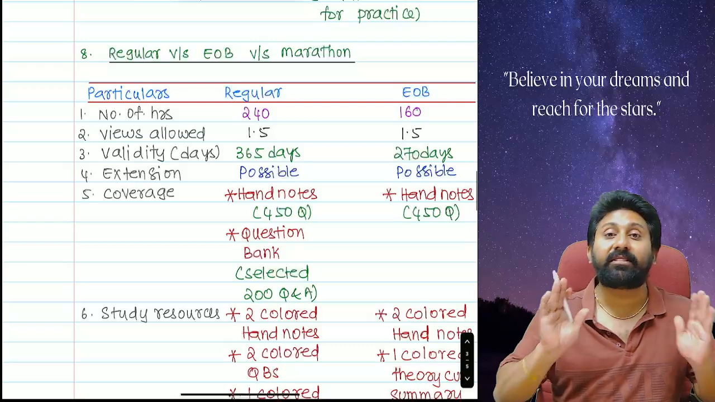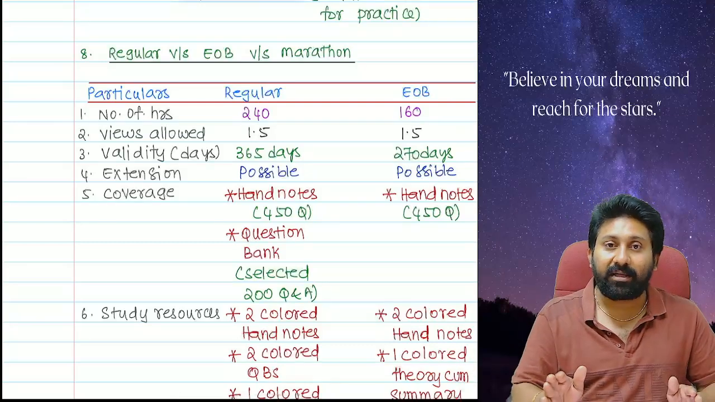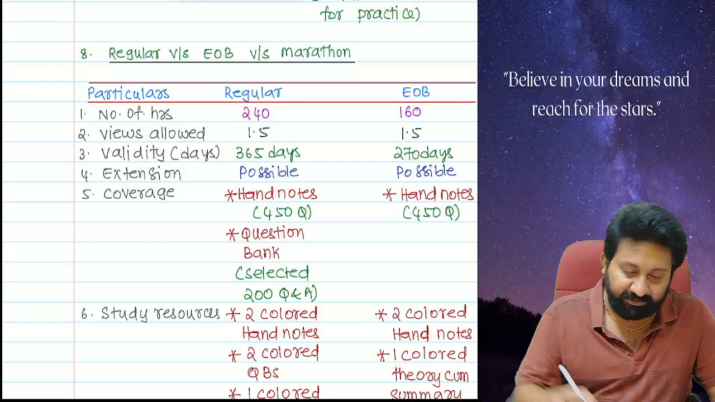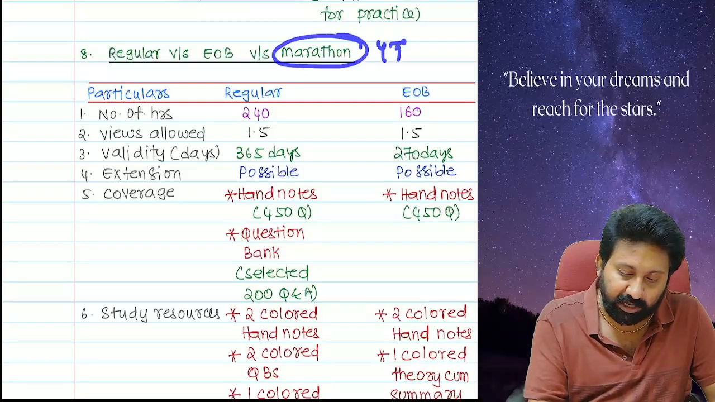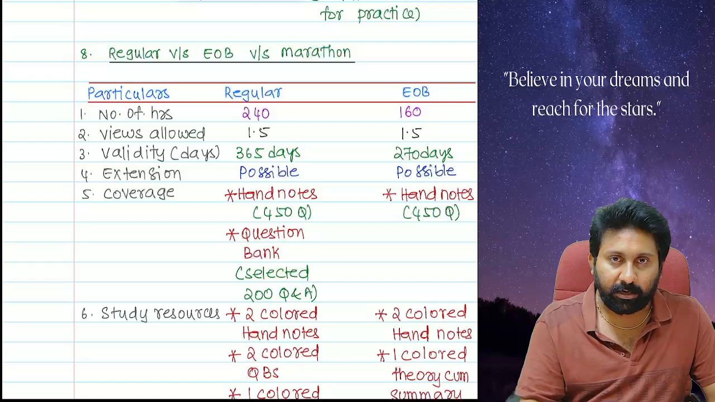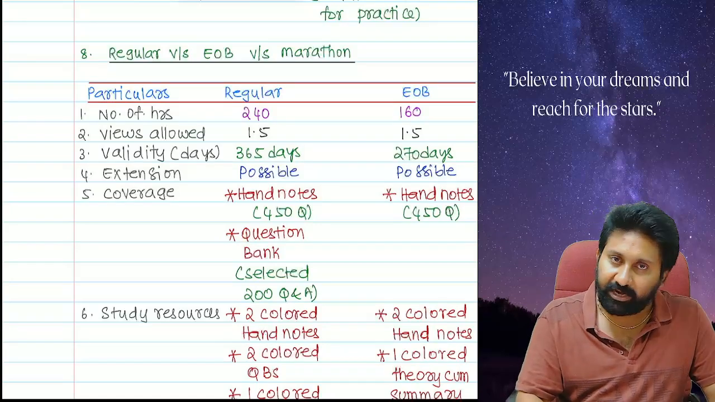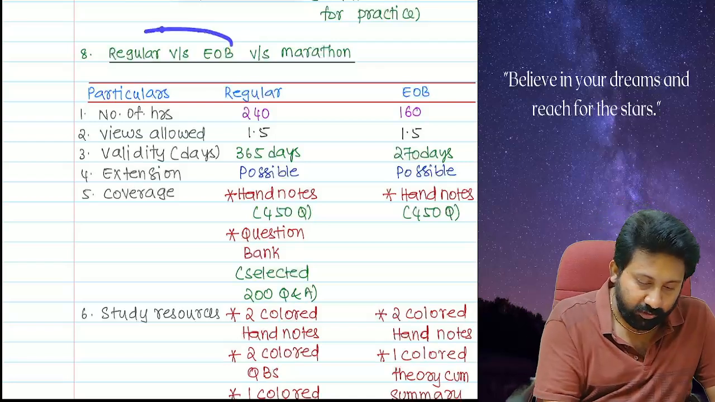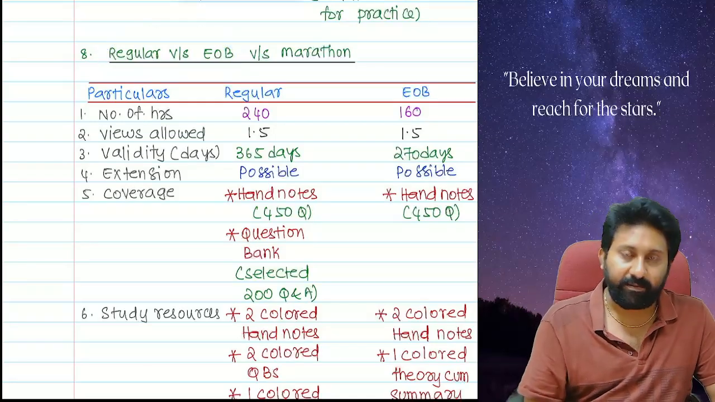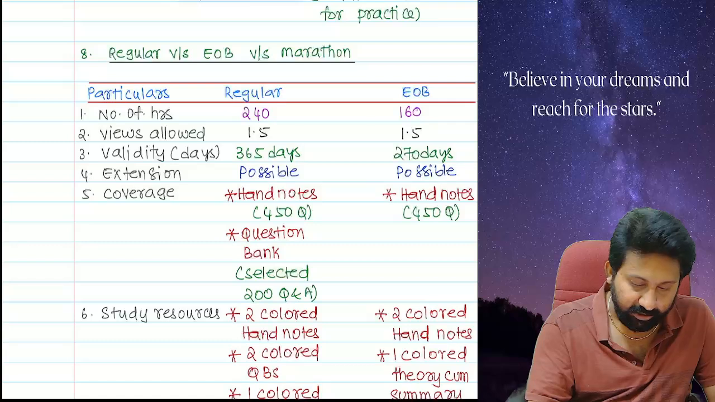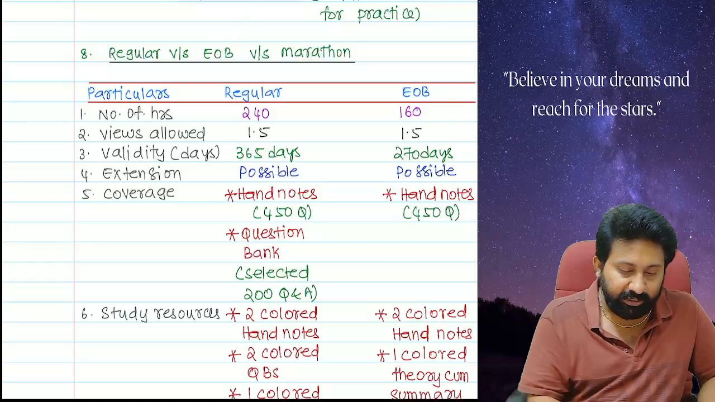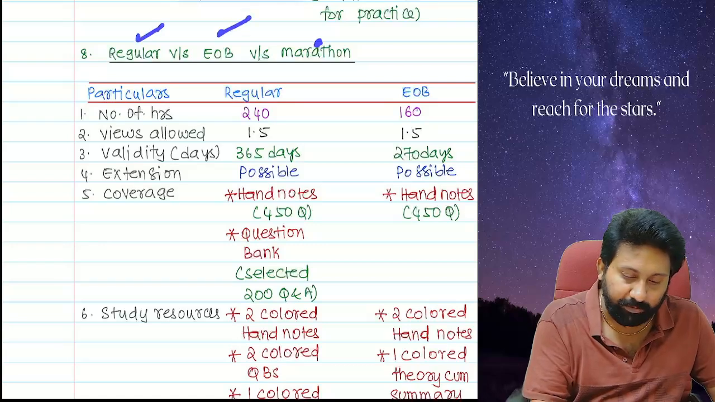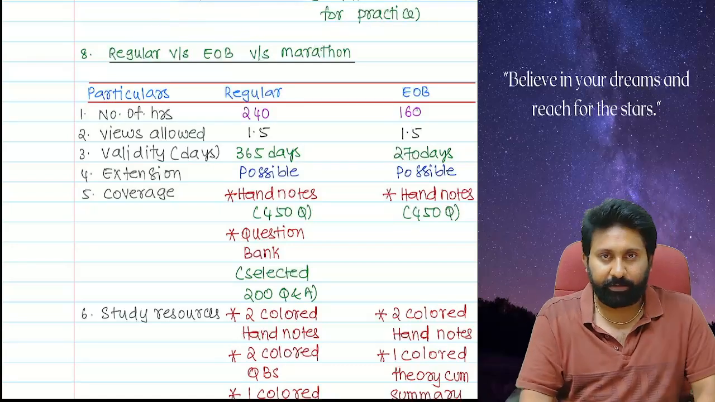Now the main thing: regular versus EOB versus a marathon. First, let me tell you about the marathon. Marathons are available on our YouTube channel, Kaushik's Patshala. So there it will be available. I am not putting marathons up for sale. Only these two are available for your investment: number 1, the regular batch, and number 2, the EOB batch. You can invest only in regular and EOB. The marathon is absolutely free.